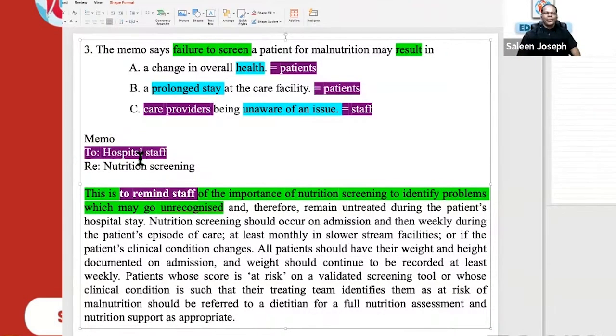When it is a memo, try to understand whom it is addressed to. They will be speaking to that particular group. If the memo is addressed to the staff, they will speak to the staff. If it is addressed to the doctors, they will speak to the doctors. So the option that is concerned about the doctors will be the real option.